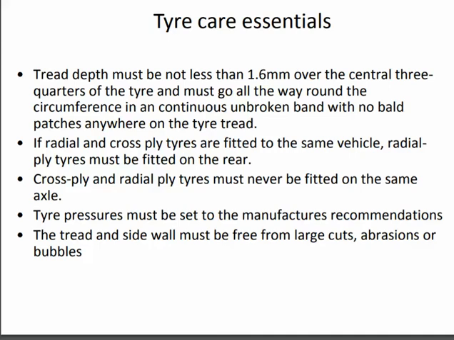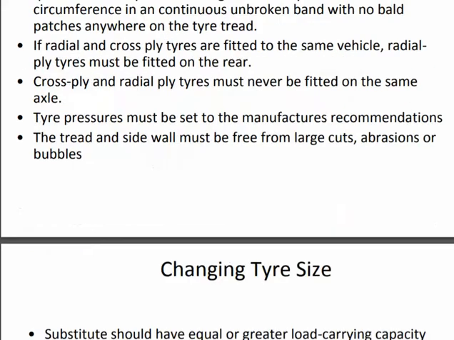Cross ply and radial ply tires must never be fitted on the same axle. The tire pressure must be set to the manufacturer's recommendation. The tread and the side wall must be free from large cuts, abrasion and bubbles.